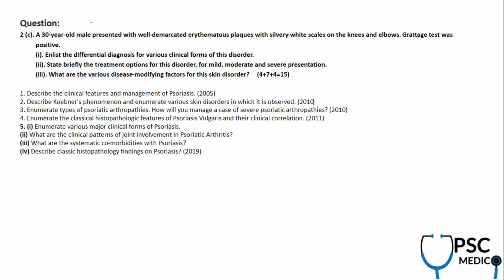Question number 2C, a 30-year-old male with erythematous plaques, silvery white scales present on the knees and elbows, and the Grattage test. Grattage test is positive in psoriasis. There are many other signs which are positive in psoriasis.